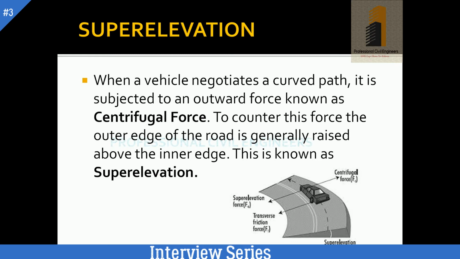Now before this we discussed camber, its types, and the maximum and minimum value of camber. Now we will discuss super elevation. Why do we provide super elevation in roads? Actually, super elevation is provided in horizontal curves. If we have horizontal curves, then we get an outward force which is called centrifugal force. To counter this force, the outer edge of the road is generally raised above the inner edge, and this is called super elevation.